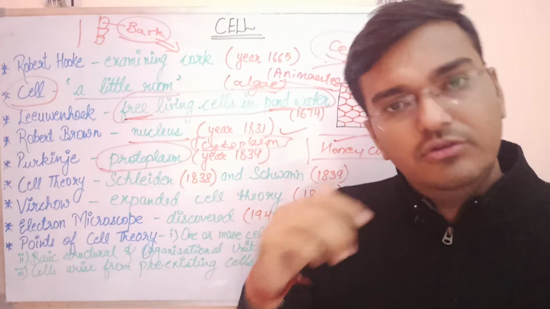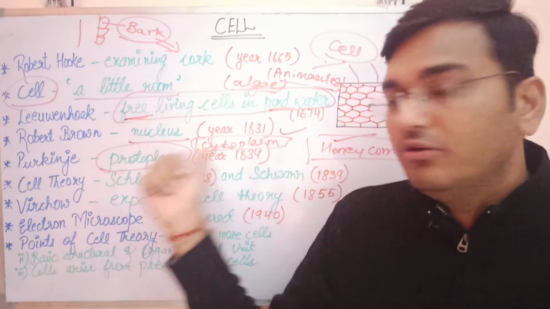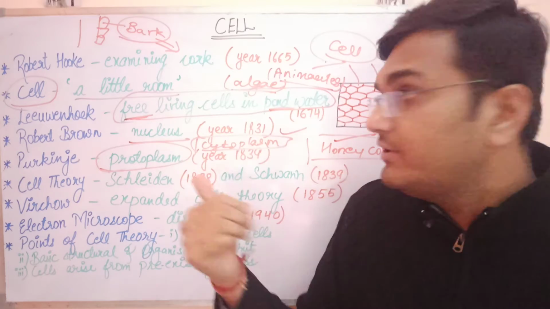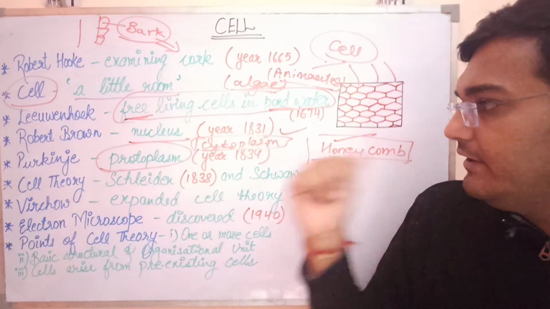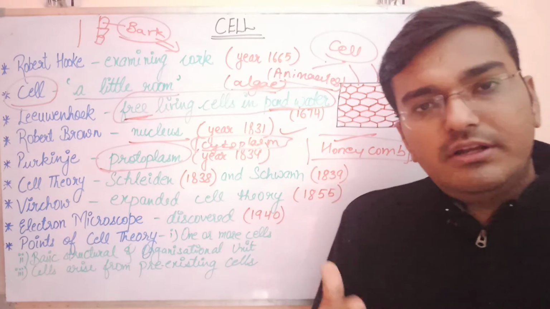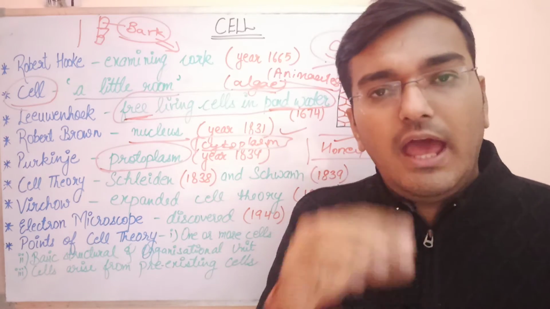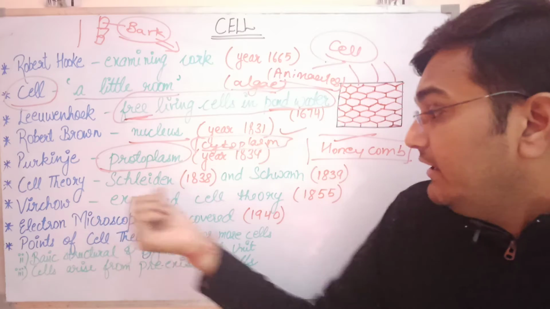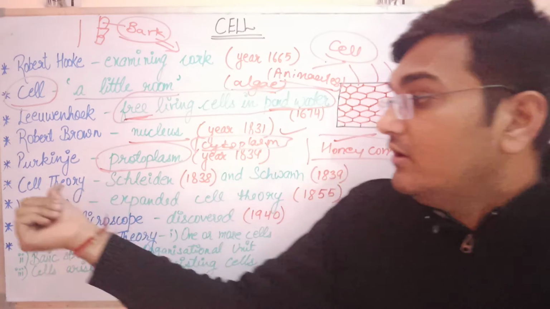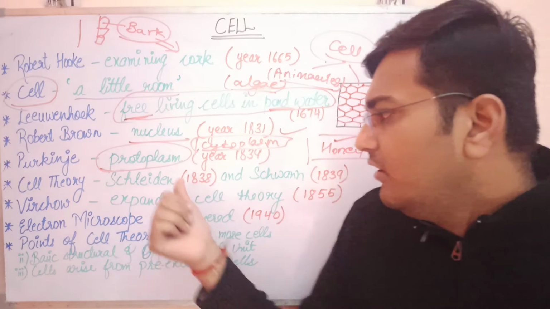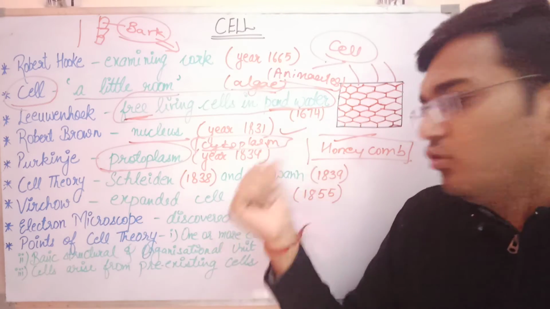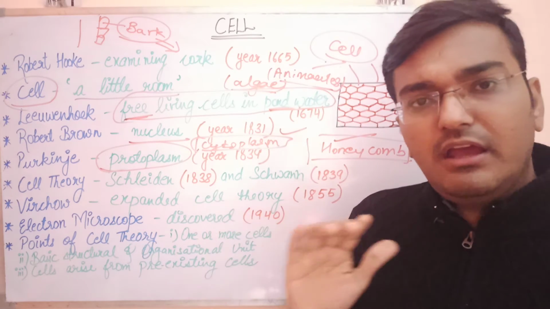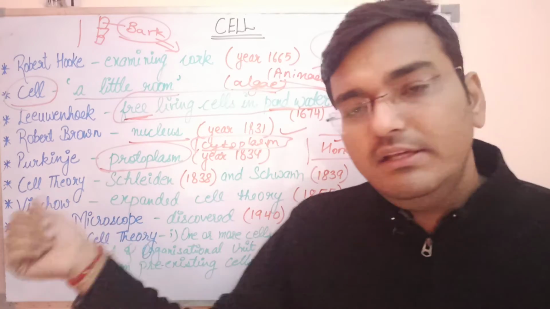Then Robert Brown, using his microscopy technique, discovered the nucleus in 1831, almost 150 years after the discovery of Leeuwenhoek, right? Then Purkinje gave the term protoplasm to the fluid inside the cell. Today we call it cytoplasm as well. Then Schleiden and Schwann formulated the cell theory. One was a botanist and the other was a zoologist. They observed plant cells and animal cells independently, and then together they formulated the cell theory.